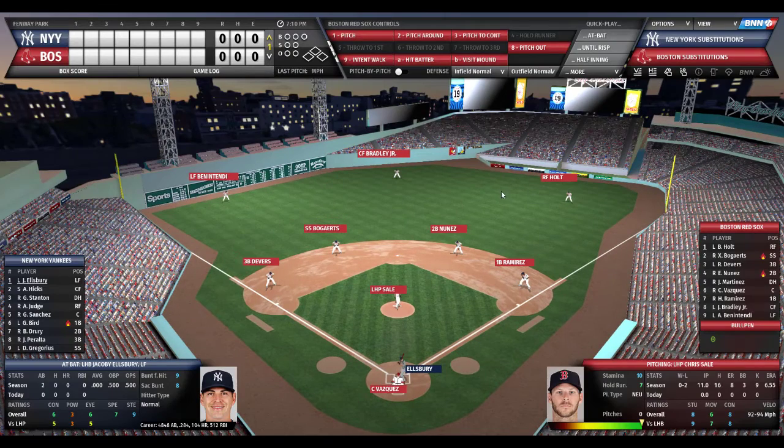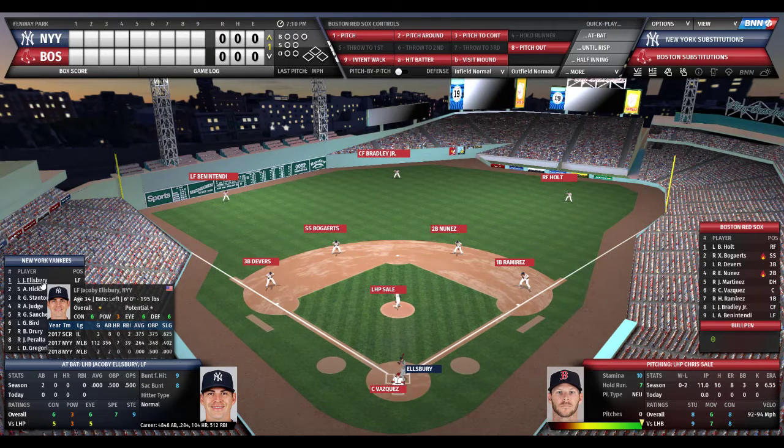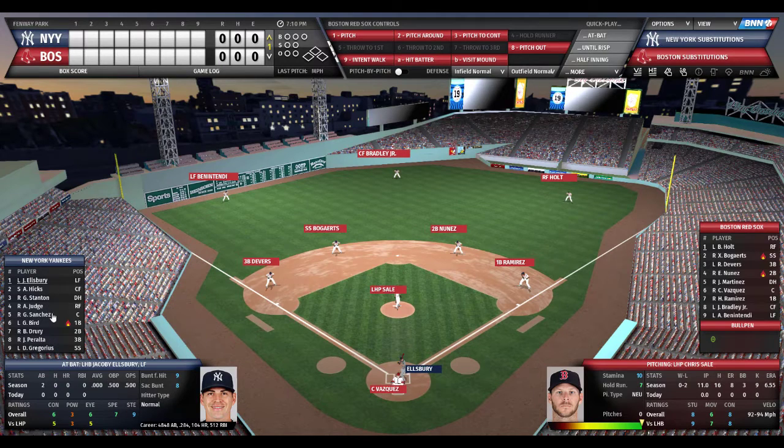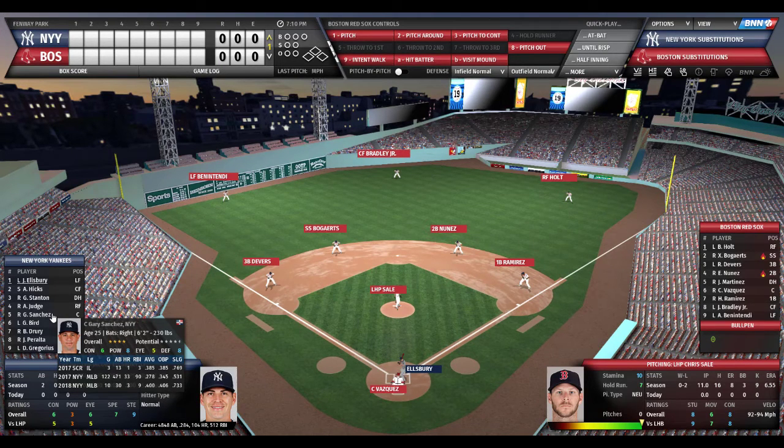And let's just go to the lineups and get the ball game on the way. Leading off for the New York Yankees, playing left field, Jacoby Ellsbury. Batting second, the center fielder, Aaron Hicks. Batting third, the newly acquired Giancarlo Stanton. He's the designated hitter. Batting fourth, one of my favorite players who's not a Red Sox, Aaron Judge. I do like Aaron Judge, and he's batting cleanup, playing right field. Another big stick is the catcher, batting fifth, Gary Sanchez. Batting sixth, playing first base, Greg Bird.